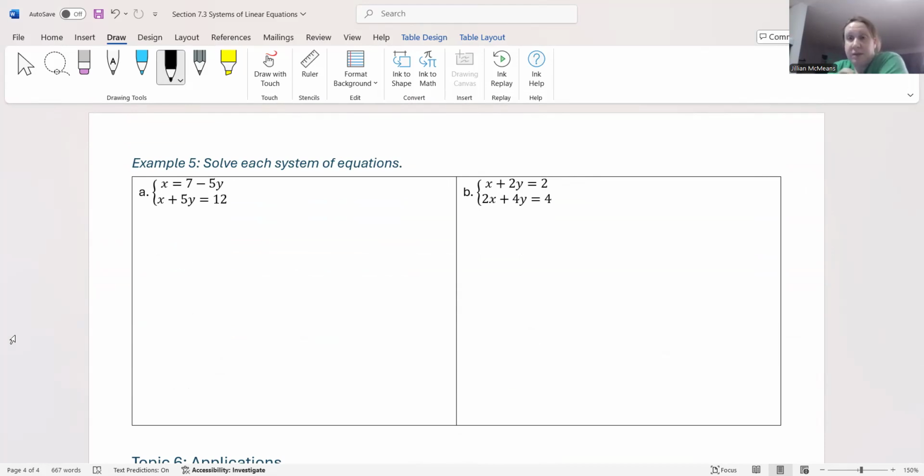So you can get some hints sometimes about the type of system you're going to have if you solve the two equations for y. Okay, so if you solve the two equations for y and you end up with the exact same equation, that would be a situation where your lines coincide. There are two equations that ultimately graph the same line. Now if you were to solve for y and you had two equations that had the same slope but different y-intercepts, those would be parallel lines.